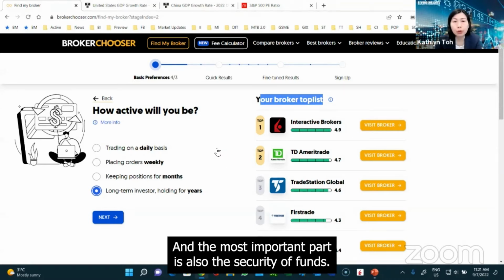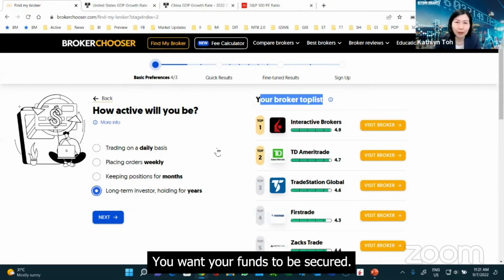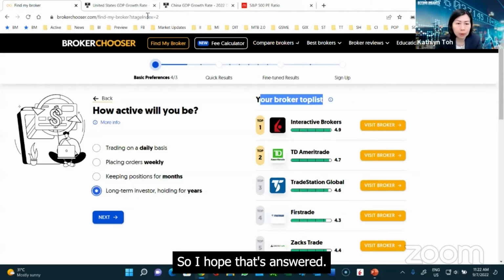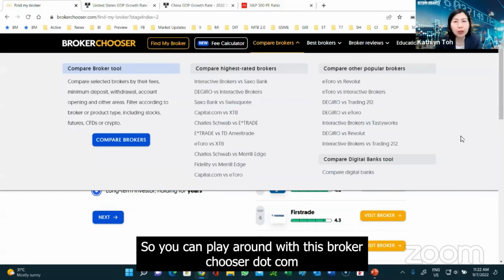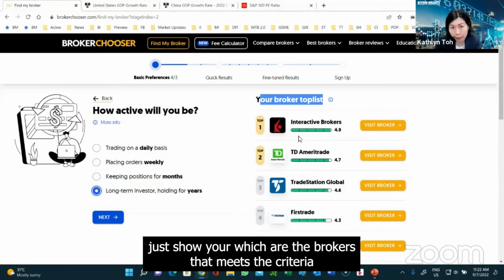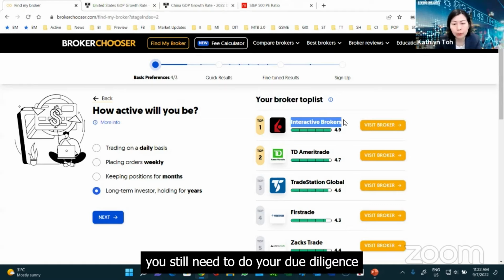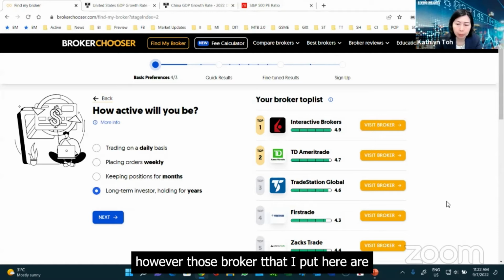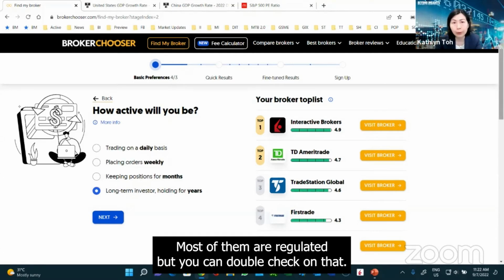And the other part is also the security of funds. You want your funds to be secure. Is your funds insured? If anything happens to the broker, are your funds insured? So we also look at that. I hope that answers it. So you can play around with brokerchooser.com, but make sure that you do your due diligence. It just shows you which brokers meet the criteria. You still need to do your due diligence on whether this broker is safe. However, most of the brokers put here are regulated, but you can double check on that.